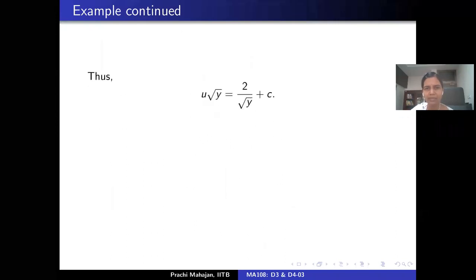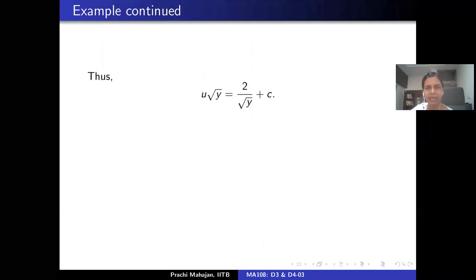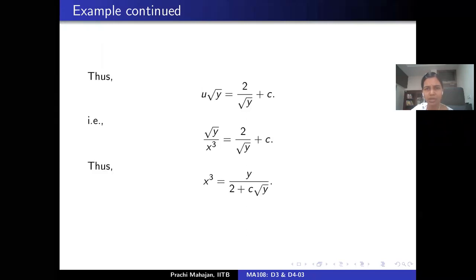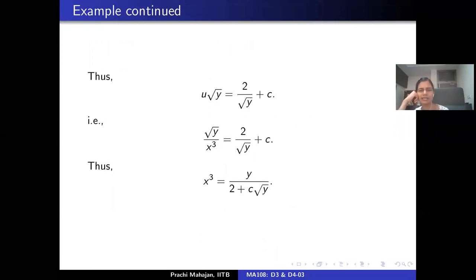So I have this separable ODE, and then what you get is the following, which means that u is 2 by square root of y plus c. And remember, u was 1 upon x cube. So x cube is this, and x is the unknown function, and this is what we get. So this is not particularly illuminating, right? This doesn't say anything. So this will change if, as you were saying, this will give you a different solution, right?